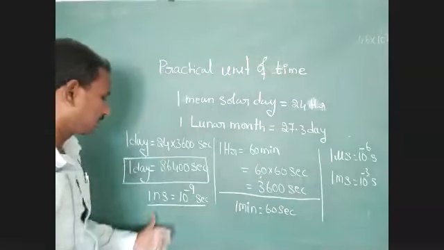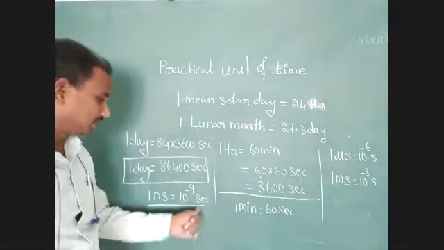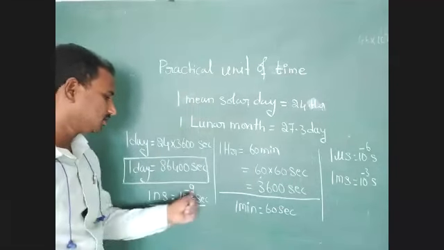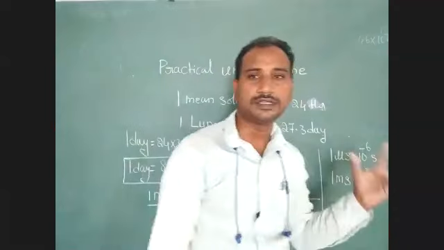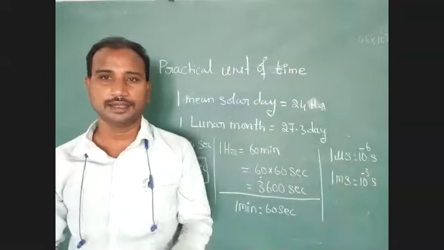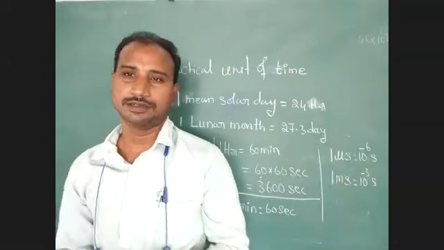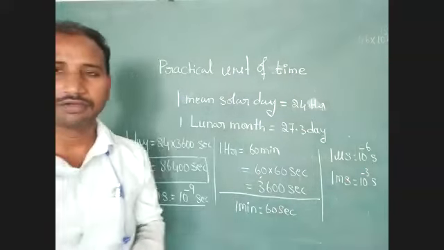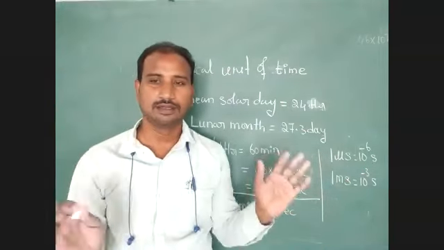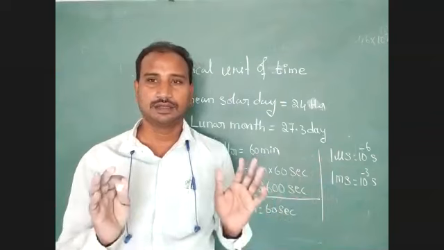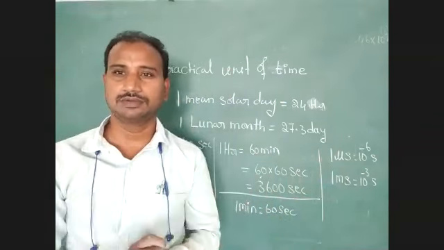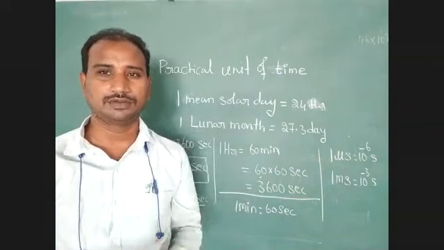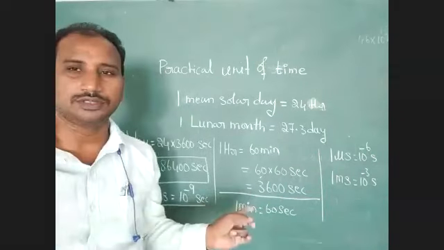1 nanosecond is 10 to the power of -9 seconds. These units generally we have to identify in physics problems. Nanoseconds, microseconds, milliseconds. Kiloseconds and megaseconds we don't use. Suitable units only we use in physics.